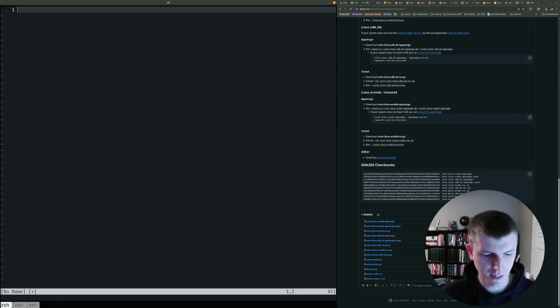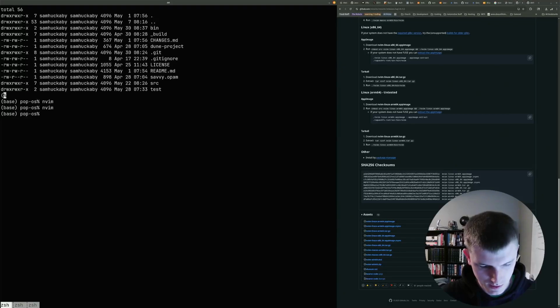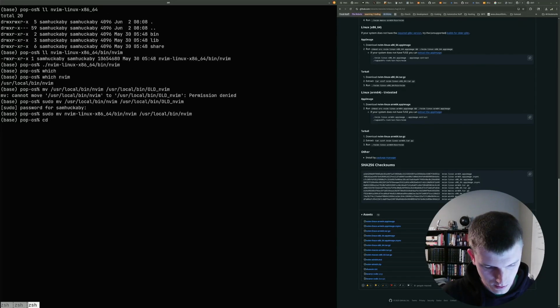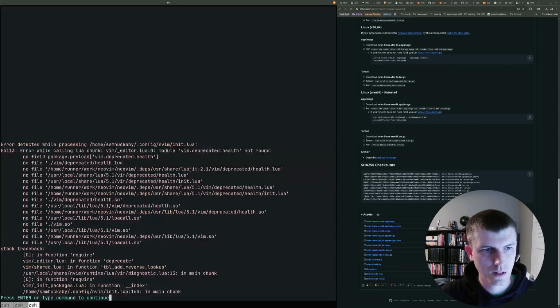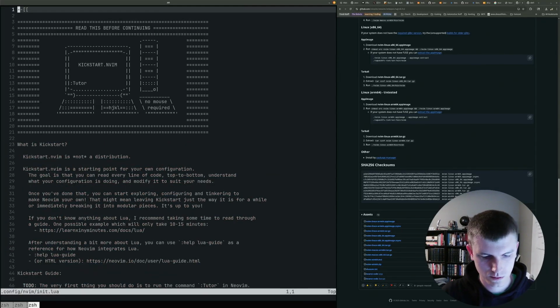I love that it's all black and white now. And none of my telescope stuff works. Let's see. Let's go to, wait, not in this terminal. nvim lua.